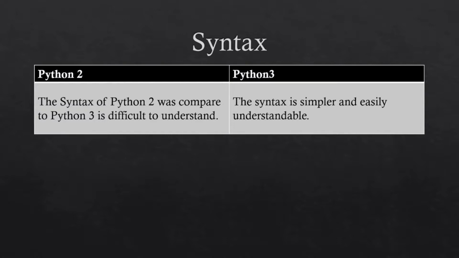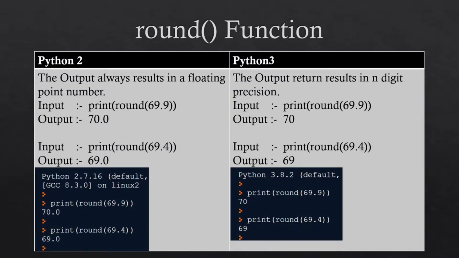The eighth key difference is round function. In Python 2, the output always results in a floating point number. In this example, if we round 69.9, it will give you 70.0, and 69.4 will give you 69.0. But in Python 3, the result returns in n-digit precision and it will give you an integer value. In this example, we round 69.9, it will give you 70. If you take 69.4, it will give you 69.